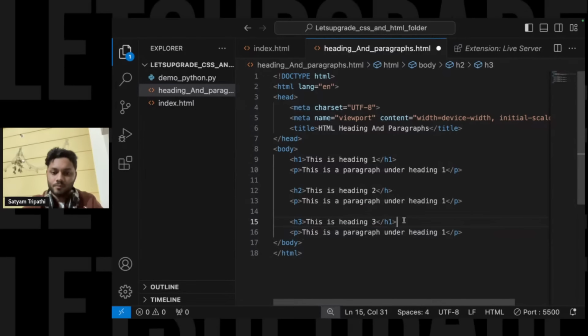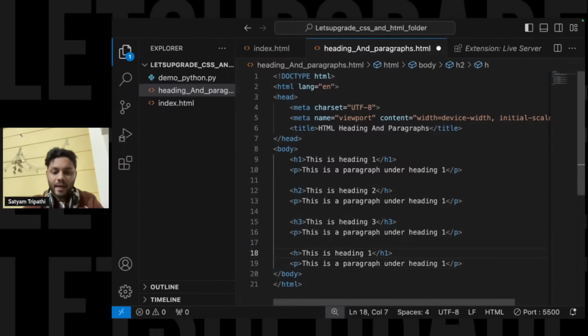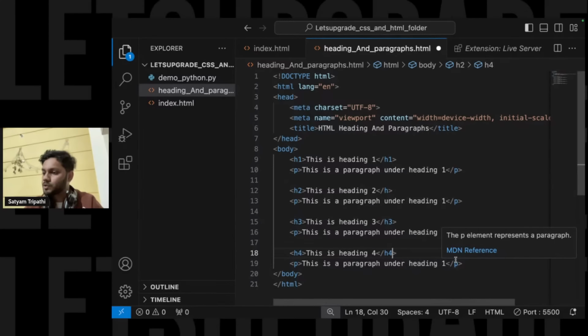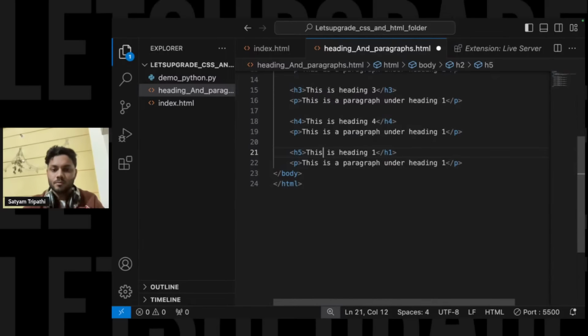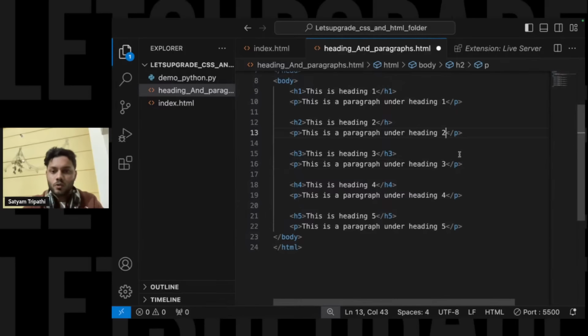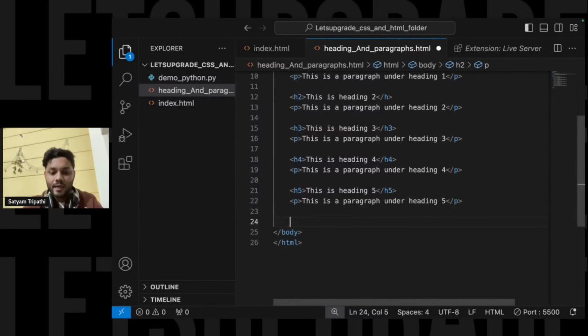Okay, this is my heading 3. So H3, similarly copy and paste. This will be H4. This is my heading 4 and this is my heading 4 also over here. Okay, till 5, till 6 we basically have. So this will be heading 5, and over here I also have to write 5, 4, 3, 2, and one more last heading that we're going to use, that should be H6.